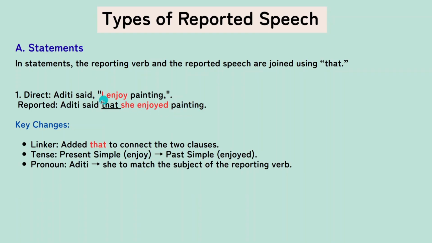She enjoyed painting. Now see, between them we have to put the word that, because it is a statement. A statement ends with a full stop. Right? So Aditi said that she, who is that I? Aditi. That's why she enjoyed painting. Right? But keep in mind in the reported speech or the indirect speech, we should not have the quotation mark anymore. So what are the key changes? We have added that and the tense has been changed from present to past and the pronoun I has been changed to she. Okay, to match the subject of the reporting verb, which is Aditi.